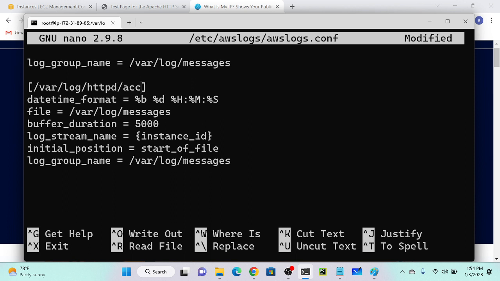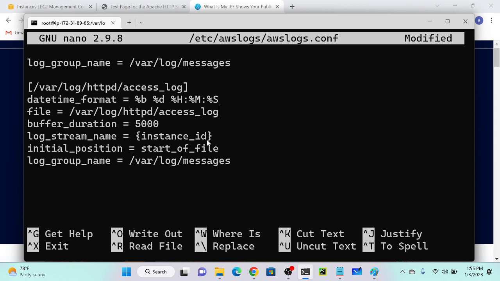access_log, this file, right? So access_log, this we have to mention. So here also we have to mention the same. Okay, httpd access_log. And you can see over here file is equal to /var/log/httpd/access_log. This file will be pushed from our server to our CloudWatch, and you will get real-time data. When you access your application, automatically this will pop up in your CloudWatch, real-time data.